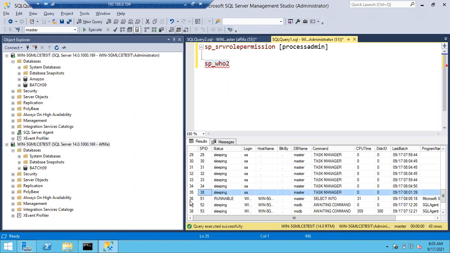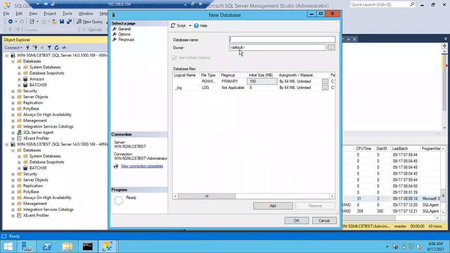Okay, so from 51 onwards, user sessions, meaning any user connected, and if he or she is doing some activity, either GUI mode, or don't think only query mode we can see sessions, nothing like that. If you are doing the activity in GUI mode also, finally, if you click OK, it will create a session for you. That script, the GUI interface will simply create a script for you guys. That's it. It doesn't do anything. If I right click and choose the new database option, if I give the name of the database, if I click OK, this interface will create a script for creating a new database. That script will run in the backend.